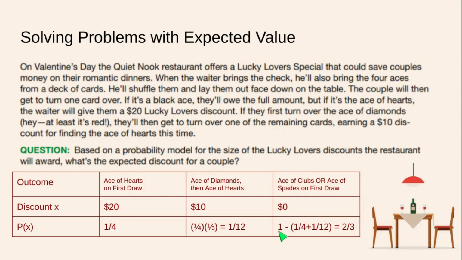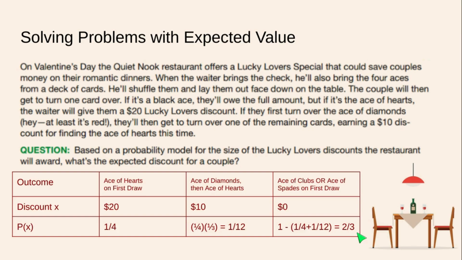So if I were to do 100% minus 1/4 minus 1/12, then I would get 1 minus the sum of the other probabilities, which is actually equal to 2/3. This is why it's so important for us to make a probability distribution, because if we just go into this problem finding the expected value and we're not careful about it, we might come up with a very wrong expectation and get the wrong idea about what this restaurant is offering.